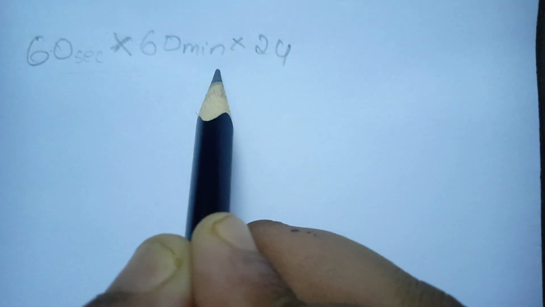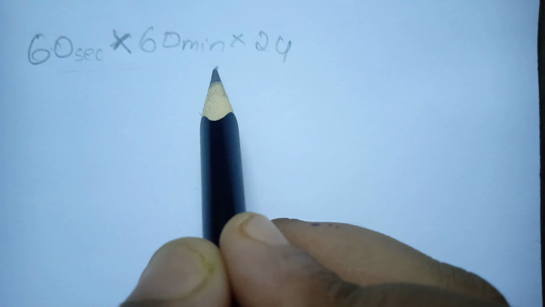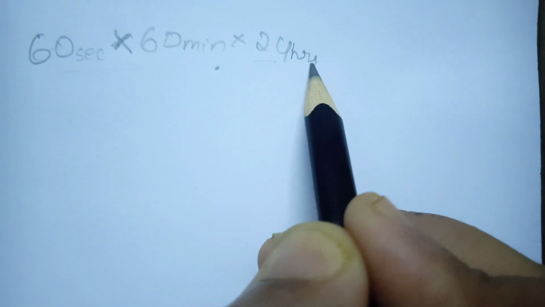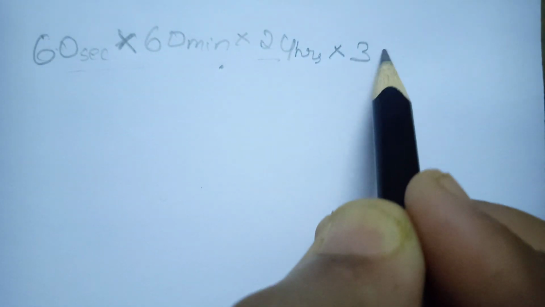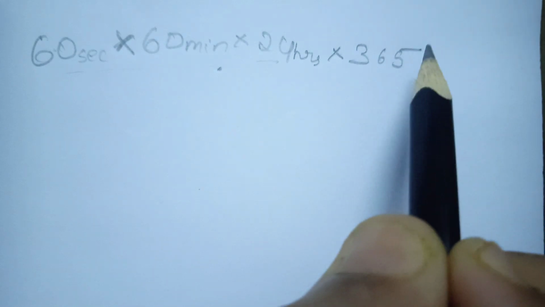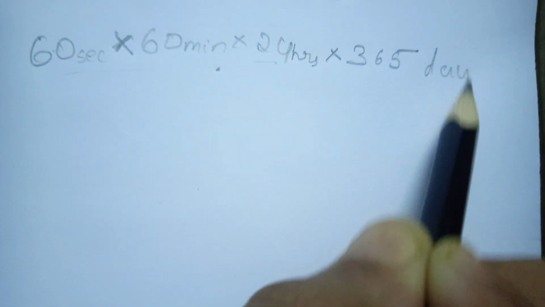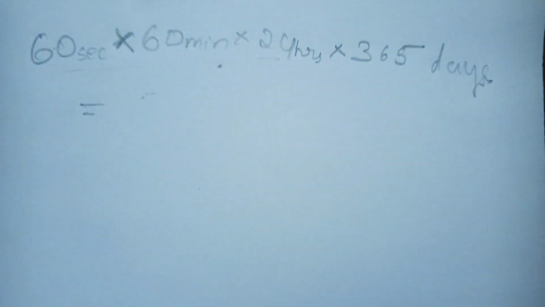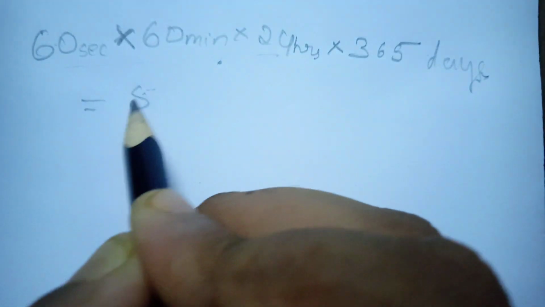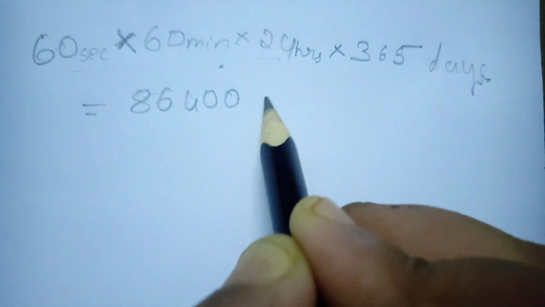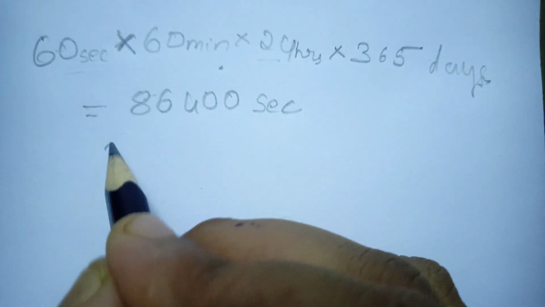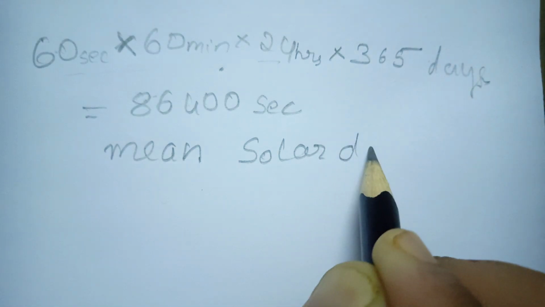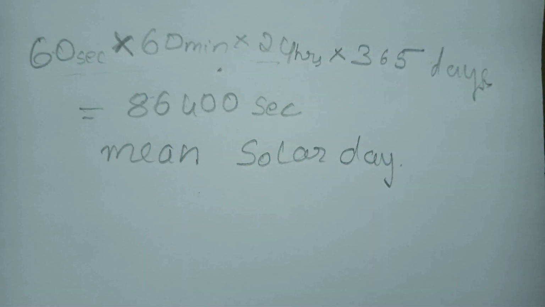For 1 hour we get this many seconds, and for 24 hours we get this many seconds, that means for 24 hours, into 365 days, is equal to 86,400 seconds. This is a mean solar day. Now understood? Now let us go to the definition.